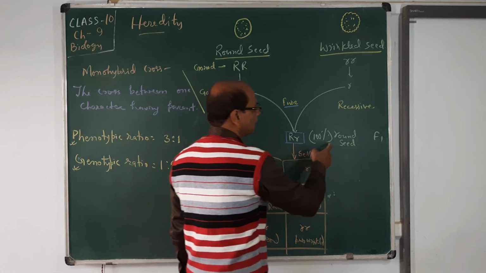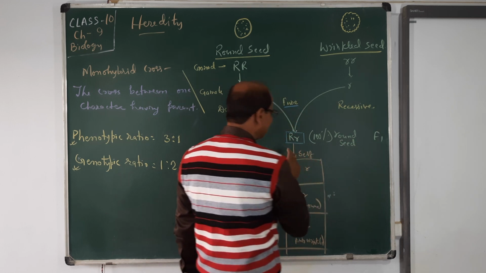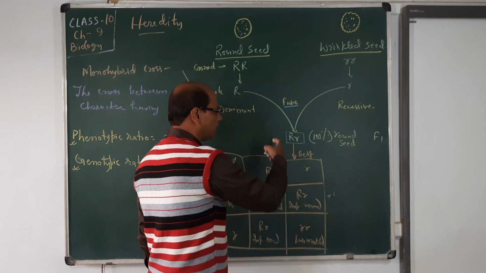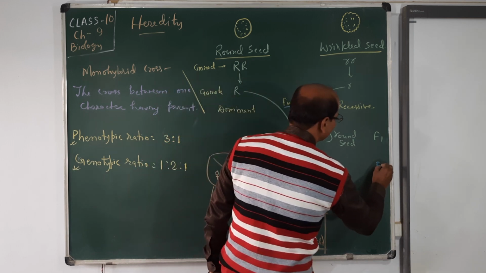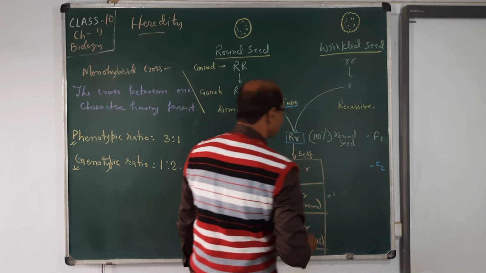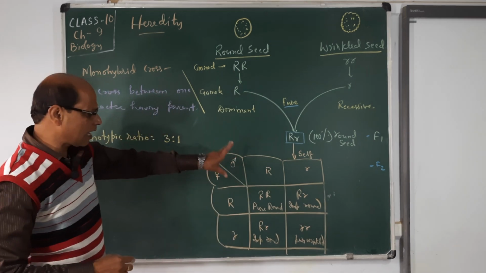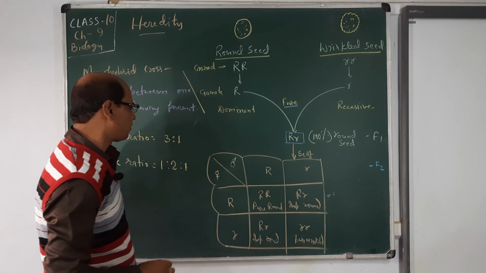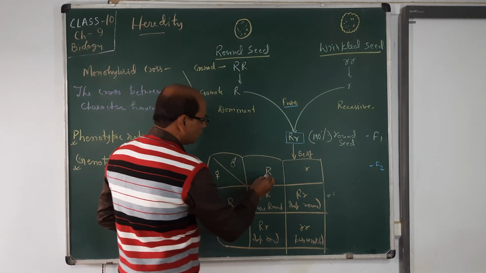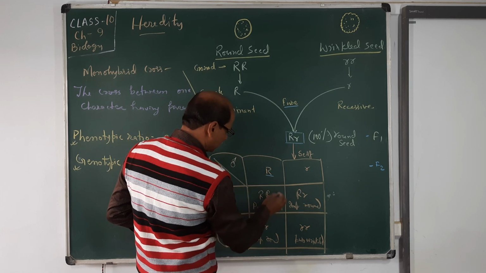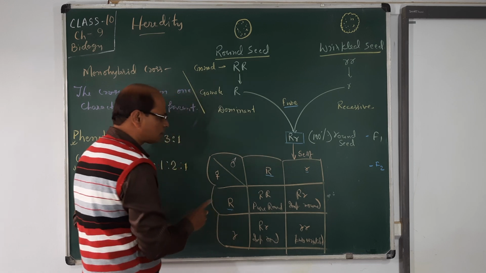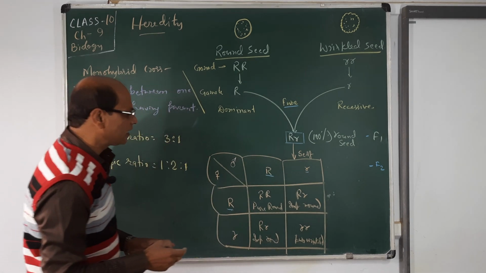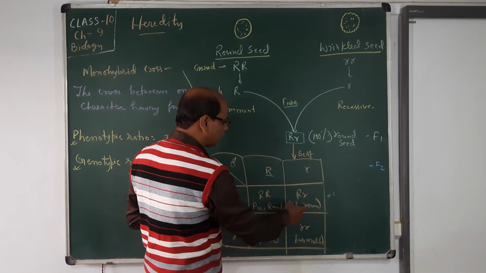So all are round seed, but when they self, the male of this one and the female of this one, for the F2 generation, then they will have this type of checkerboard or Punnett square. In this one you will see pure round, and impure round, because the dominant character shows, that's why they are round.